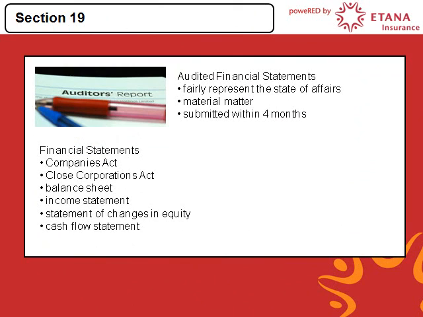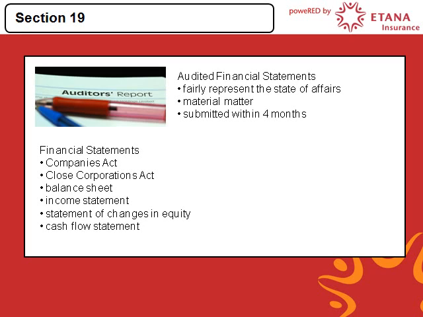Section 9(2) of the Act requires that FSPs must have financial statements audited by an external auditor approved by the registrar. The financial statements must fairly represent the state of affairs of the provider's business and refer to any material matter which has affected or is likely to affect the financial affairs of the provider, and in addition must be submitted by the FSP to the registrar within 4 months after financial year end.